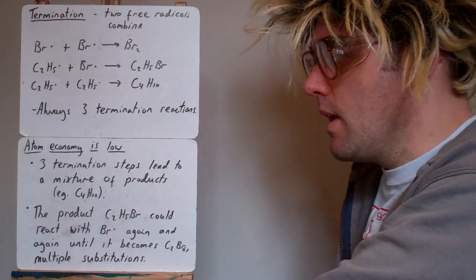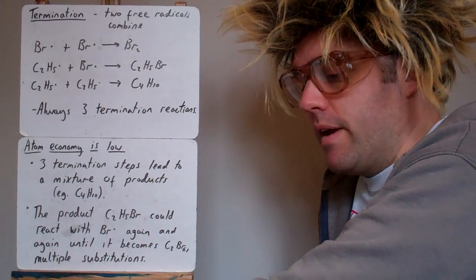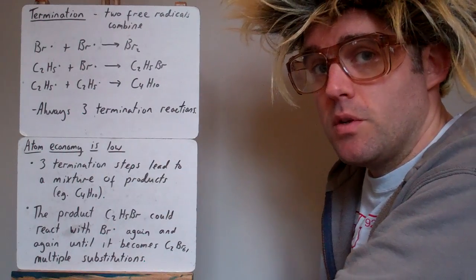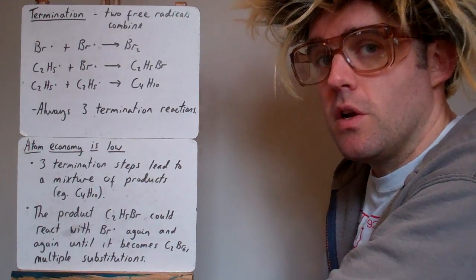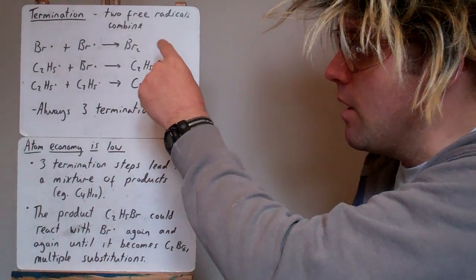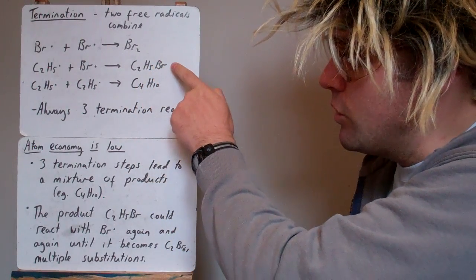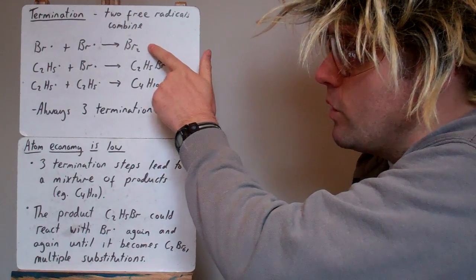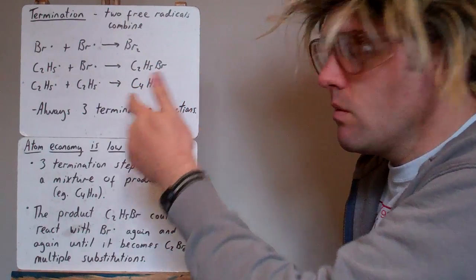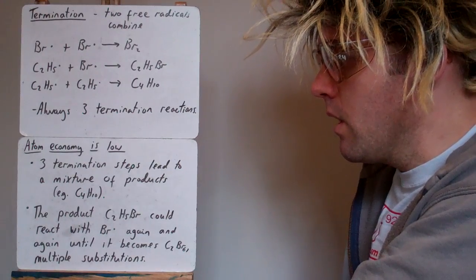Now all free radical substitutions have a low atom economy, and that's because you produce a mixture of products. If you look back at that termination step, we wanted to produce this, but we didn't want to produce this one. I mean this can be used up anyway in the reaction, but this would lower our atom economy.